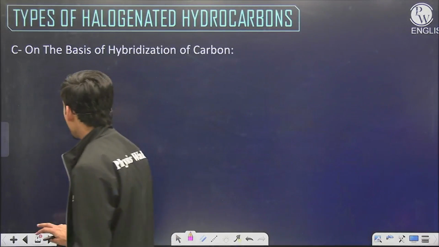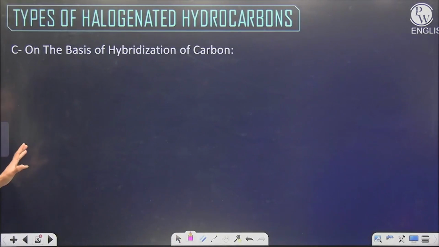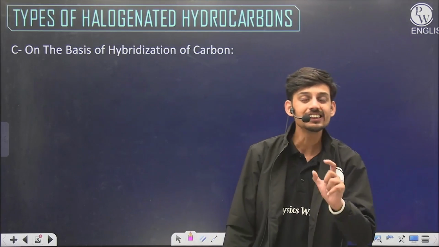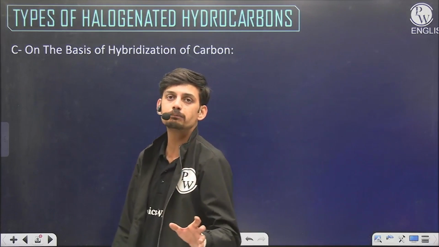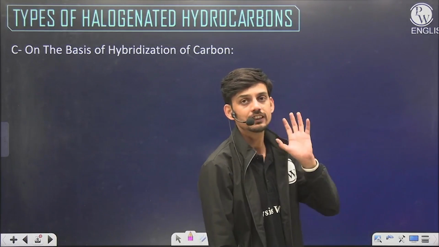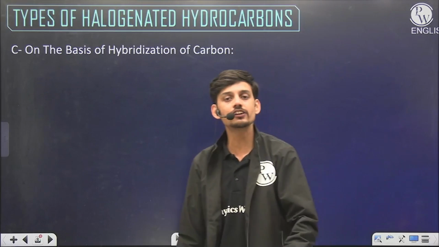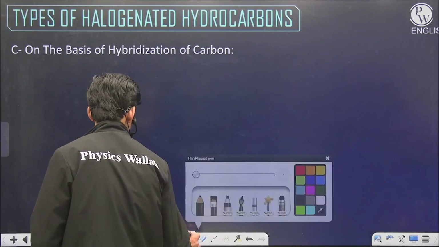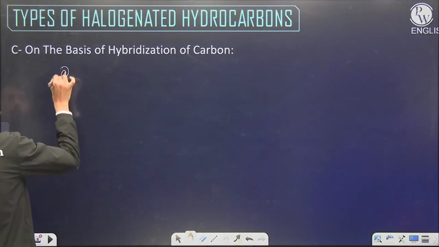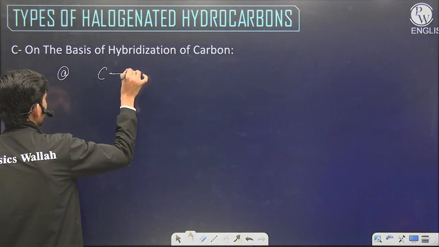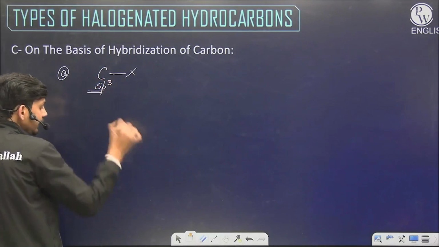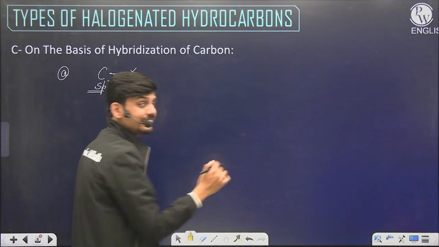Now the third and most important classification is on the basis of hybridization of carbon, because this classification will categorize the compounds into similar properties. So this is the most useful classification for our studies. We have 5 different categories in this section. If the halogen is attached to an sp3 carbon, then we have 3 subcategories.